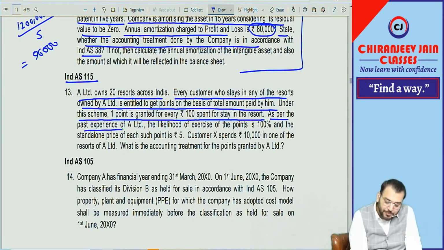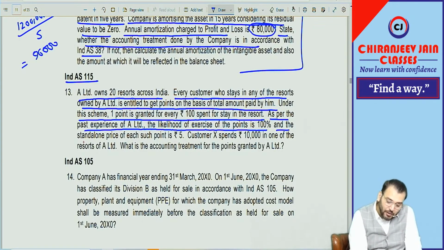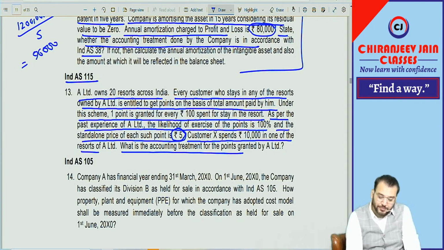As per the past experience of A Limited, the likelihood of exercise of points is 100%. Means they are saying that 100% points will be redeemed. And the standalone price of each point is rupees 5. Means this is the fair value of each point, the standalone selling price of each point. The customer spends 10,000 in one of the resorts. What is the accounting treatment of this point? Tell me.